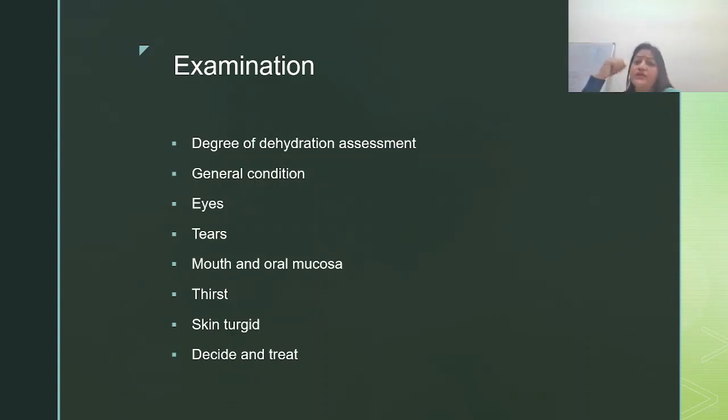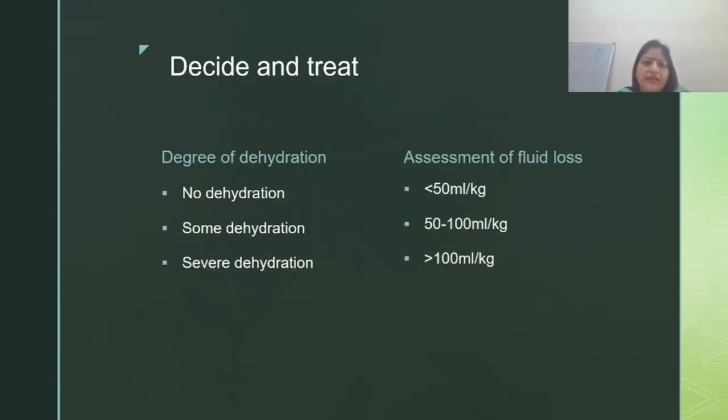Then we will decide what type of dehydration, that is no dehydration, some dehydration or severe dehydration. Then we will treat according to plan A, plan B or plan C. Decide and treat: the degree of dehydration, what you have to decide and what you have to treat. So decide on the degree of dehydration, that is no, some or severe. When there is no dehydration, the fluid loss is less than 50 ml per kg. Some dehydration is 50 to 100 ml per kg, and severe dehydration is more than 100 ml per kg.